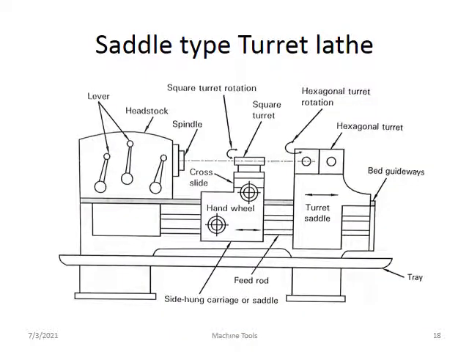Next one, the saddle type turret lathe. It is almost the same, with only slight differences here. Everything else is the same. In the turret lathe, this is the hexagonal turret, with rotation, bed guideways, same. A lever is there, headstock, spindle, and chuck. This one is the cross slide, this one is a hand wheel, feed rod, and side hung carriage.